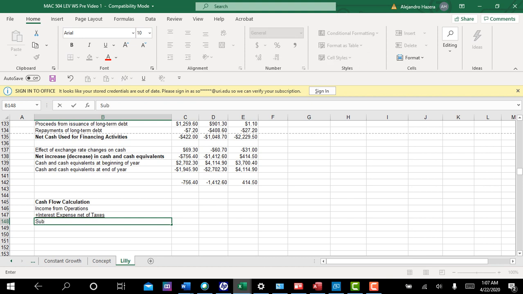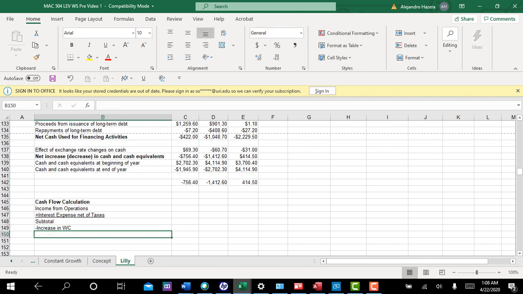So let's put subtotal here. In a sense, that's your income before interest. Then we're going to do the usual free cash flow routine. We're going to take out the increase in working capital.